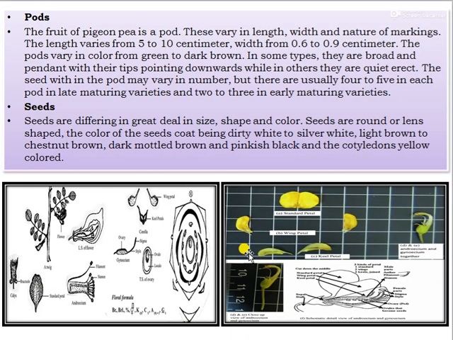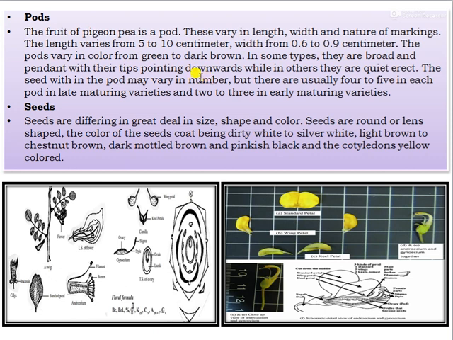Next one, the pods. In case of pigeon pea, the fruit is called a pod. And this varies with length, width, and nature of the markings. The length varies from 5 to 10 centimeter. Width is 0.6 to 0.9 centimeter, and the pods vary in color from green to dark brown. And sometimes they are broad and pendant with their tips pointing downward, while others are quite erect.